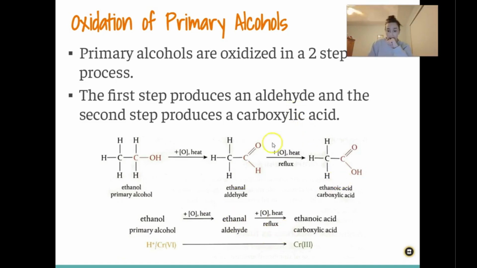Okay, because you're again adding the oxidizing agent, which produces a source of oxygen to continue that oxidation into a carboxylic acid. And during this process, we go from orange to green. There you go. And you also have to have an acid in order to make this work, because you have to have a source of the hydrogen here in order to form this hydroxyl group of the carboxylic acid.